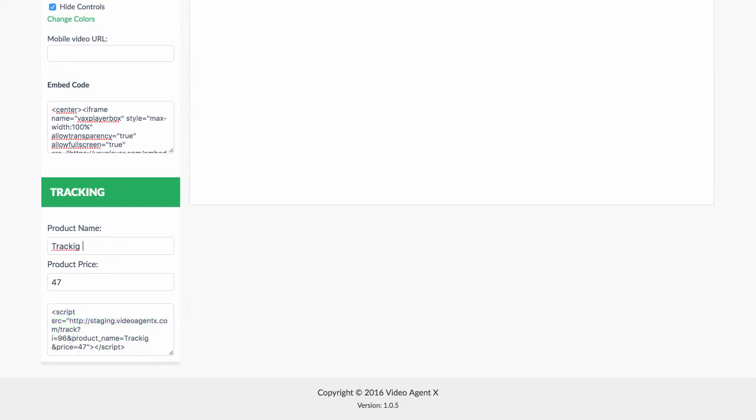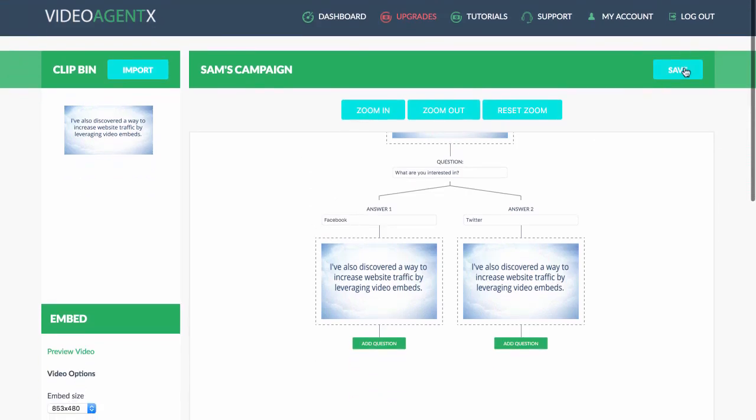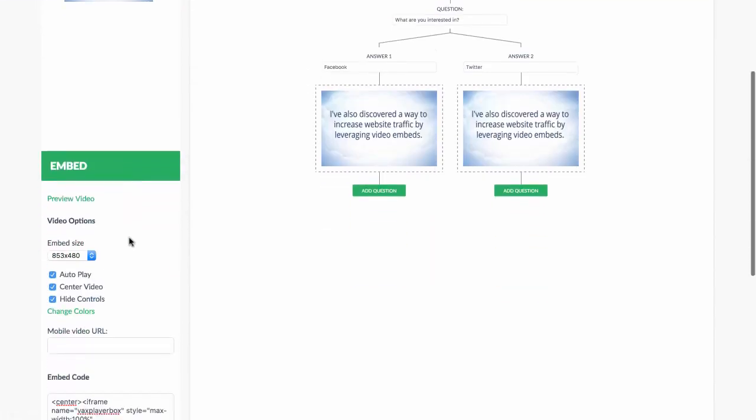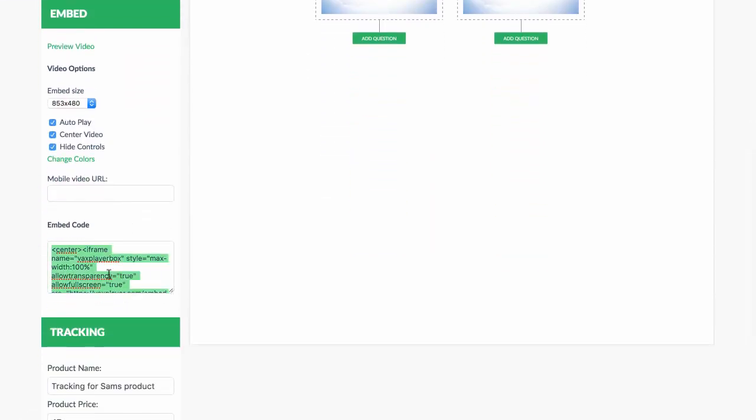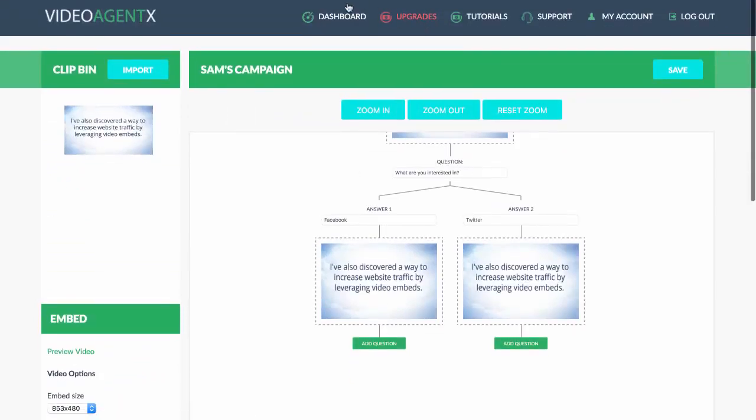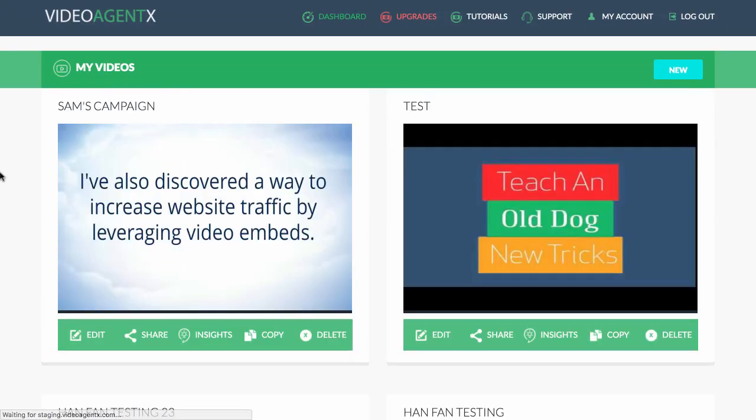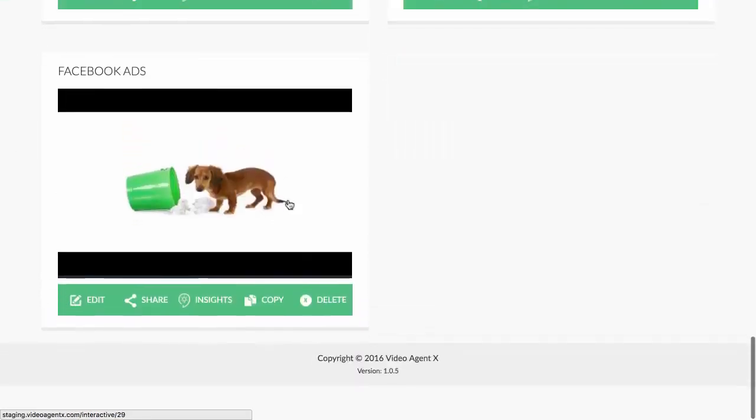Tracking for Sam's product. Then we click save, and it's then going to save our campaign. We can then go ahead and we can get our embed code, add it into the site, and we're done. Okay, then from there we'll be able to go to our dashboard, and we'll be able to see the traffic that is coming to our page.